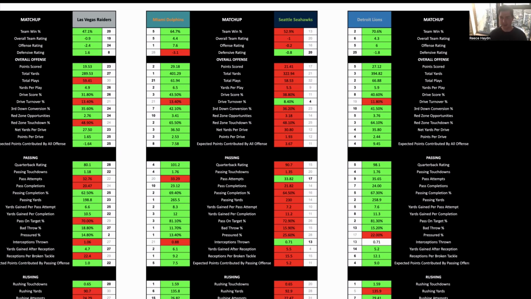The key for Miami is no Tua in this game, which means the backup is playing quarterback. I still do think they can keep this game somewhat close. Can't see Seattle winning by more than 7 or 10 points. Definitely, I think Miami, no matter what, will keep it under the 10 mark. Seattle do have a number of key injuries on offense, so both teams have been affected in that area. So I think it's going to be a low-scoring game. I can't see it being a shootout, so I'd be leaning towards the unders.